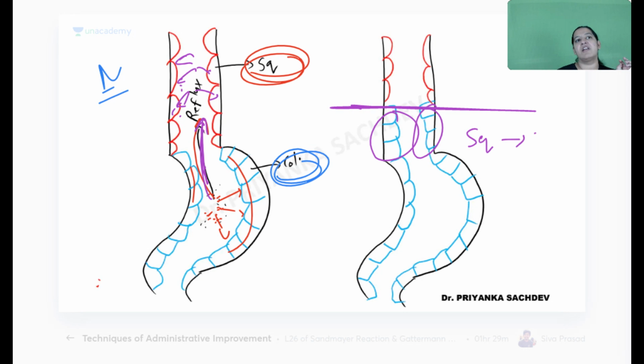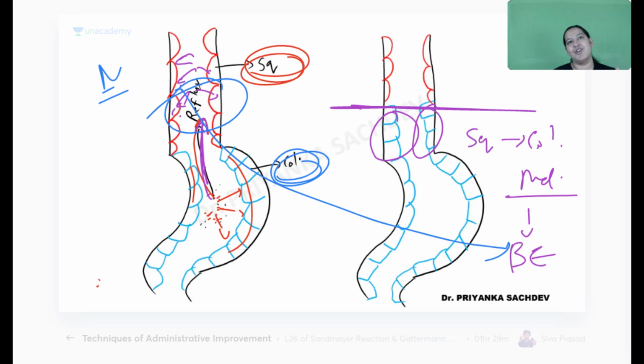So squamous got converted into columnar. This is known as metaplasia. The disease is known as Barrett esophagus and the cause of Barrett esophagus is GERD, that is reflux.